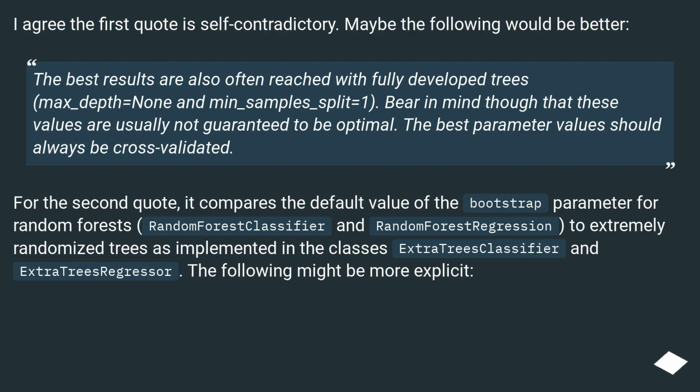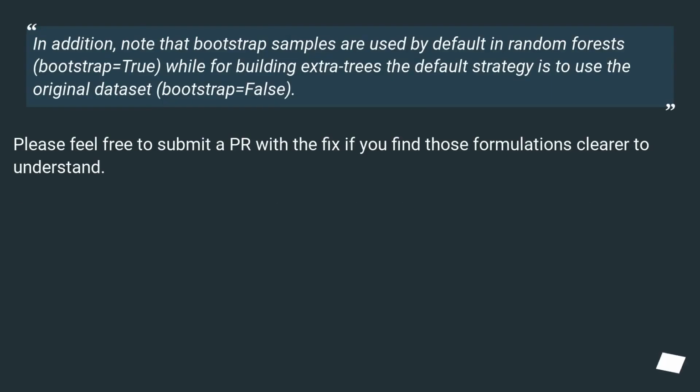For the second quote, it compares the default value of the bootstrap parameter for random forests, RandomForestClassifier and RandomForestRegressor, to extremely randomized trees as implemented in the classes ExtraTreesClassifier and ExtraTreesRegressor. The following might be more explicit: "In addition, note that bootstrap samples are used by default in random forests (bootstrap=True), while for building ExtraTrees the default strategy is to use the original dataset (bootstrap=False)."